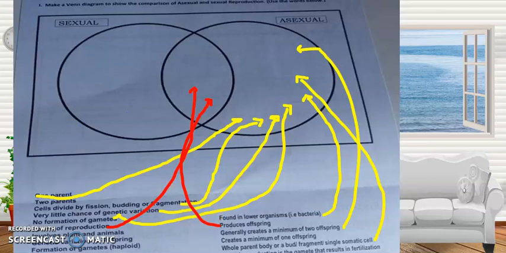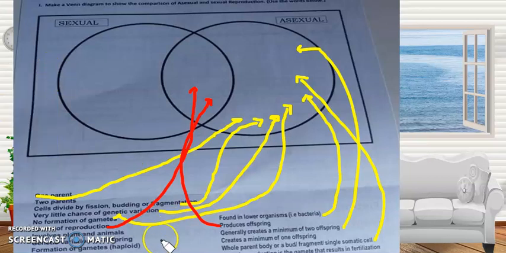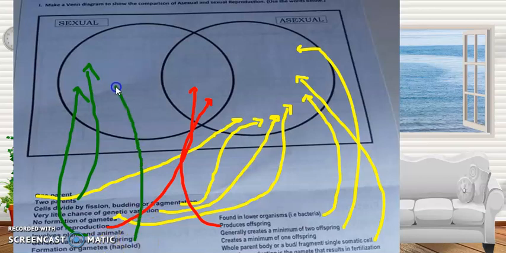Yang mga hindi natin na-sulat, okay, lagyan na lang natin ng color para hindi kayo mahirapan. Green. Okay? Two parents. Okay? For sexual reproduction. Two parents yan. Ano pa? Involves plants and animals sa sexual reproduction. Genetic variation on offspring. Okay. Mag-vary talaga siya. Formation of gametes. So, sexual yan.